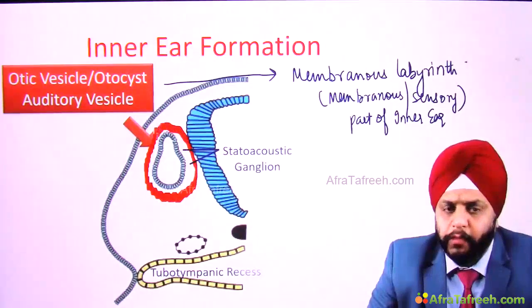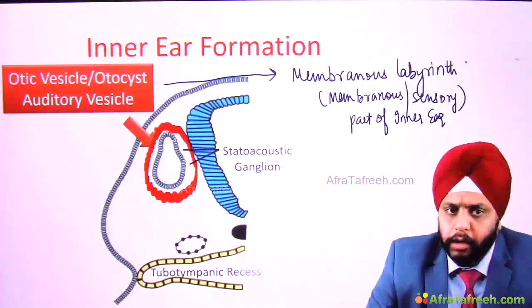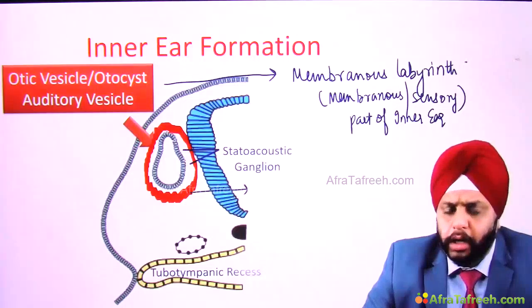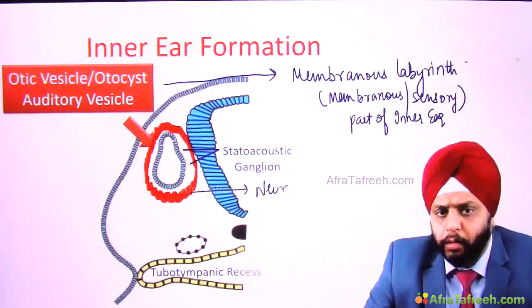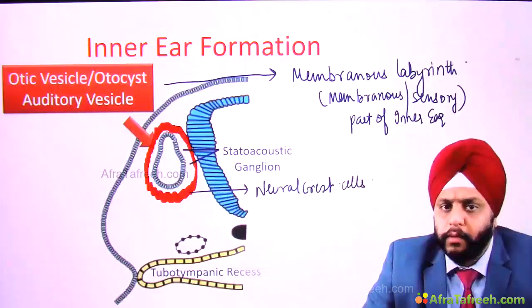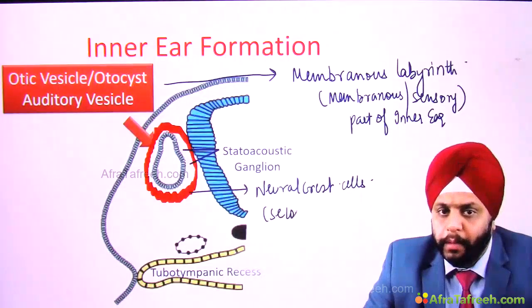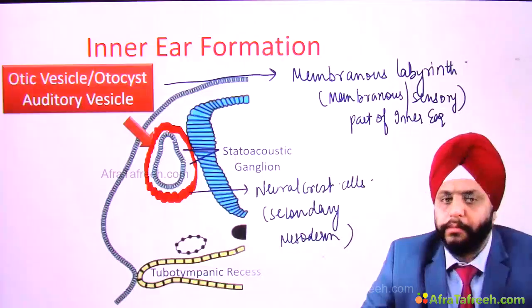Now this mesoderm is from where? It is from the branchial arches. Right? This mesoderm is from the arches, and therefore this is generally derived from the neural crest cells. So this mesoderm is a secondary mesoderm. Remember, what is derived from the neural crest cells is a secondary mesoderm.